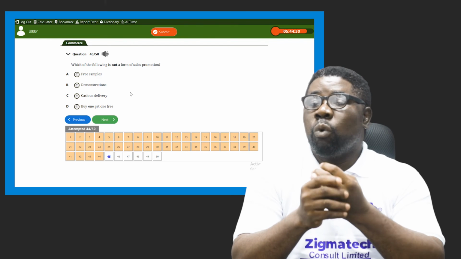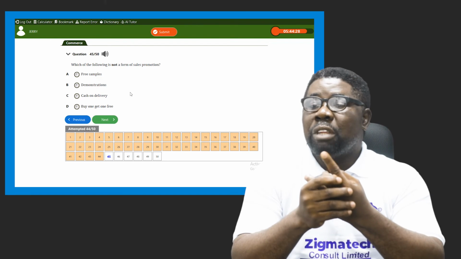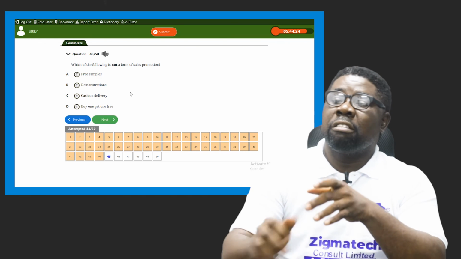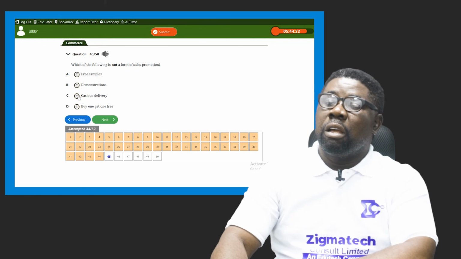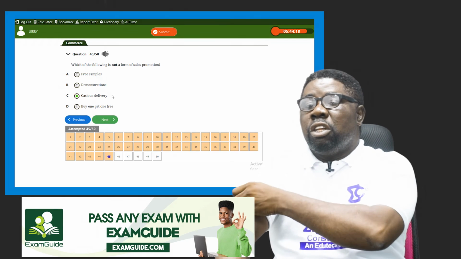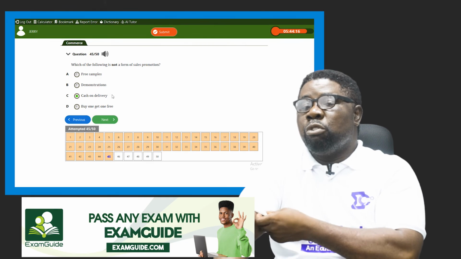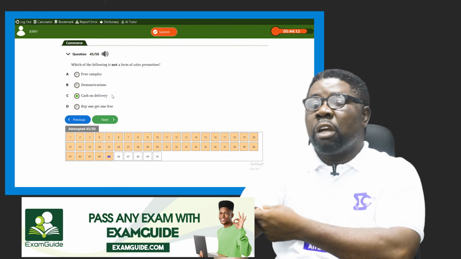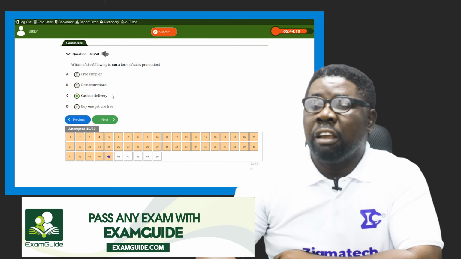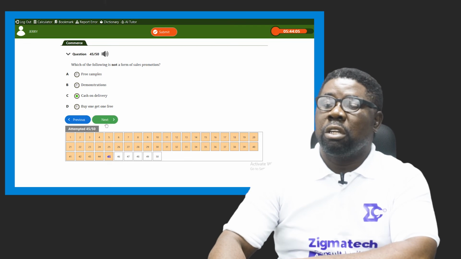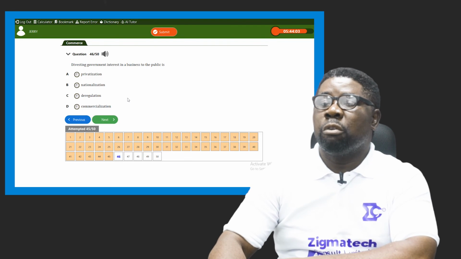The one that is not directly linked to this part of sales promotion is option C, all right? It's cash on delivery. The other ones will have made you able to buy or make an order for the product before you go to cash on delivery. So our answer here is cash on delivery. It is not a form of sales promotion. The next question we have, number 46, says